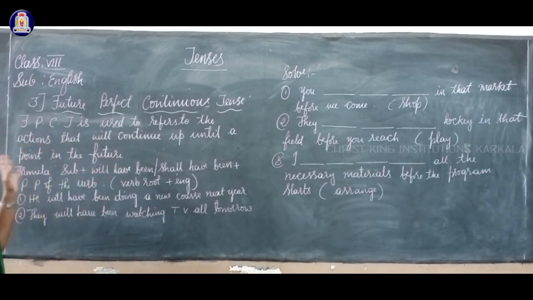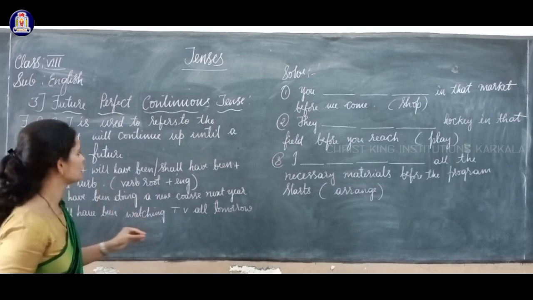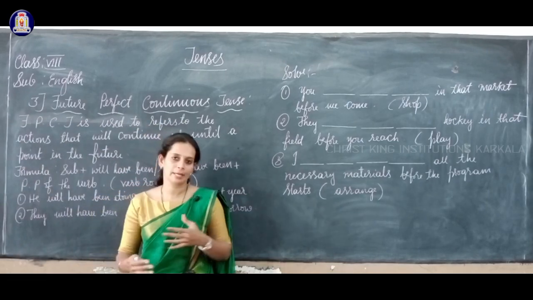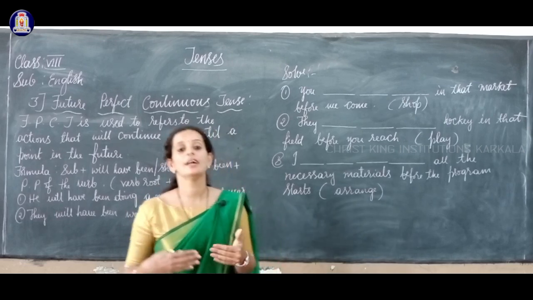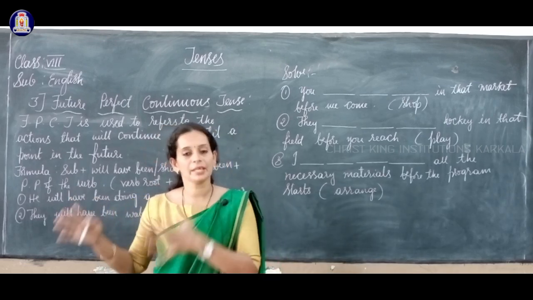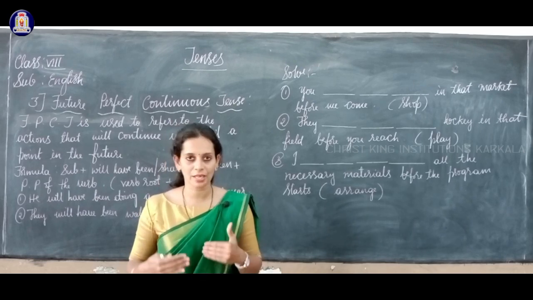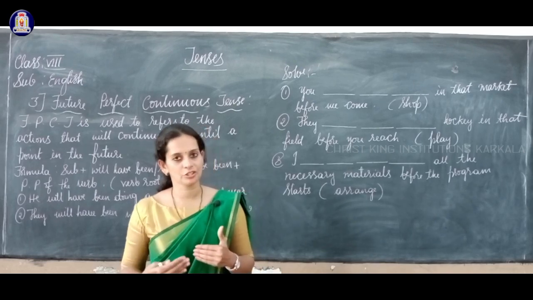Future perfect continuous tense is used to refer to the actions that will continue up until a point of time in the future. That means the action is continuing up to a period of time or a point of time in future. It tells us that. Which one? Future perfect continuous tense.